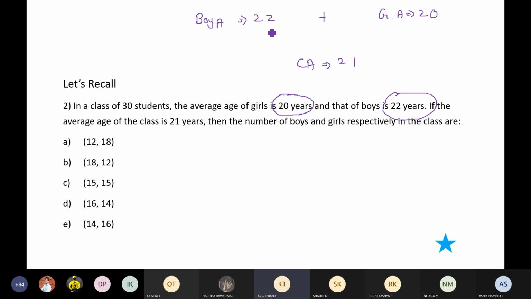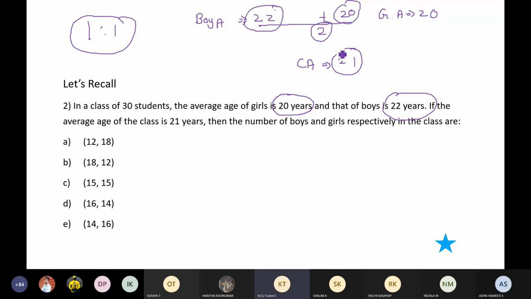If you take the arithmetic mean, just the normal average of 22 and 20, you get 21, right? If this is happening, it means boys and girls are in the ratio of 1:1. There are equal numbers of boys and girls. Only if there are equal numbers of boys and girls can I take the direct average to find the combined average. So this is the only possibility.